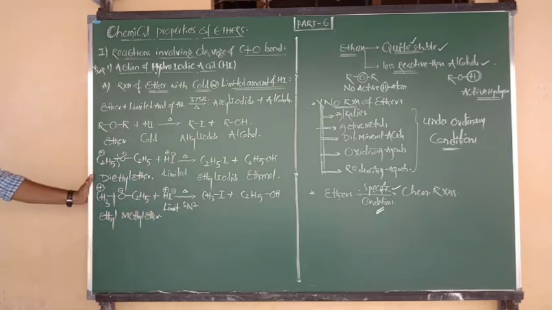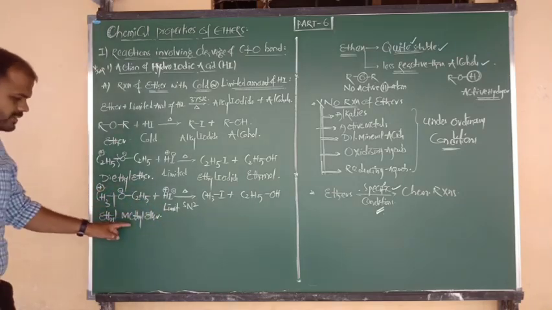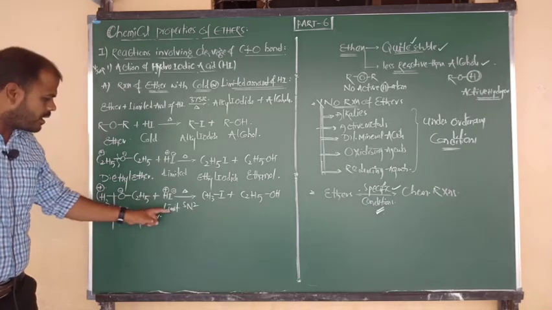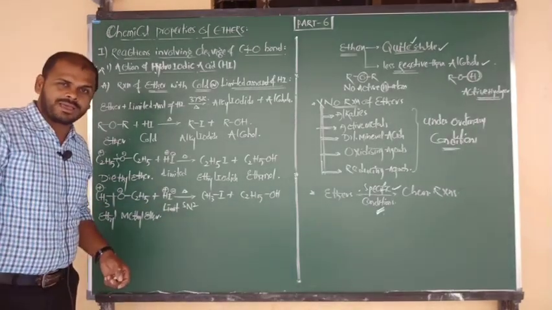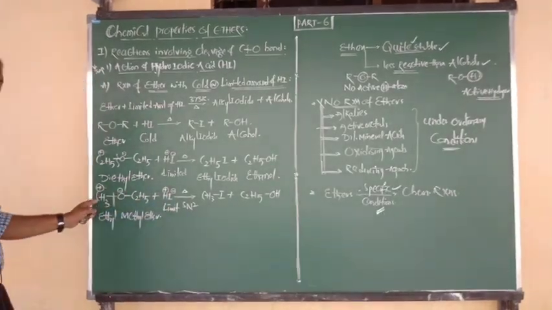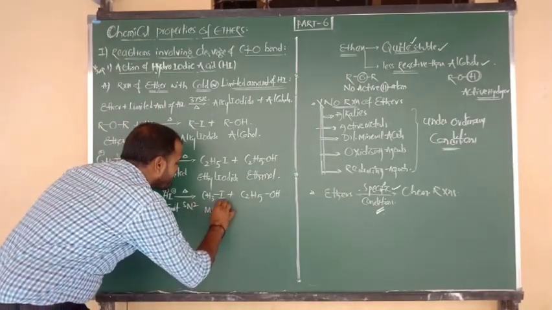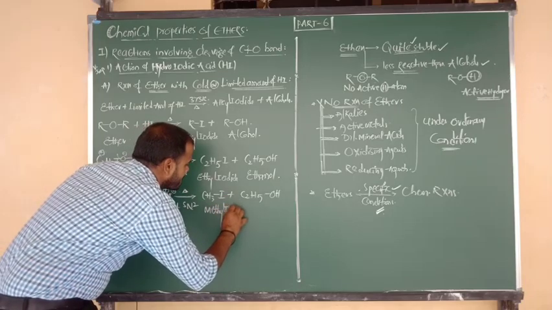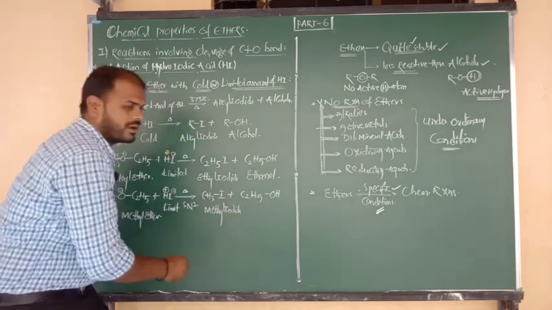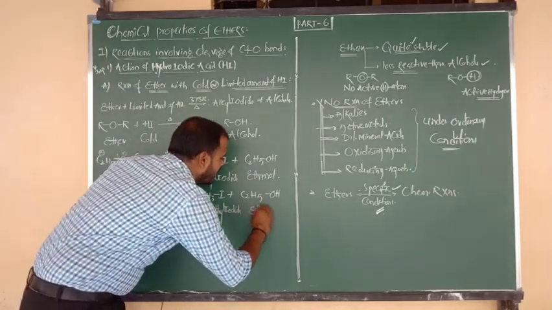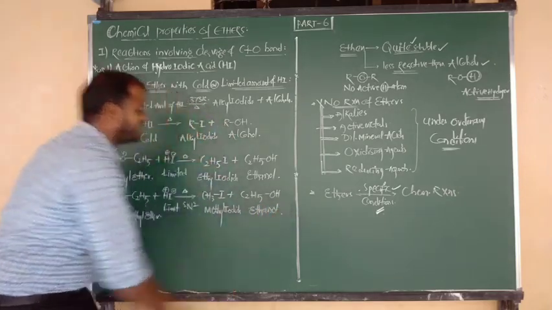So how can we say it now? Ethyl methyl ether reacts with cold or limited amount of HI. The nucleophile attacks upon the smaller alkyl group, and that forms the product methyl iodide. And the byproduct is ethyl alcohol, and we can also say ethanol.